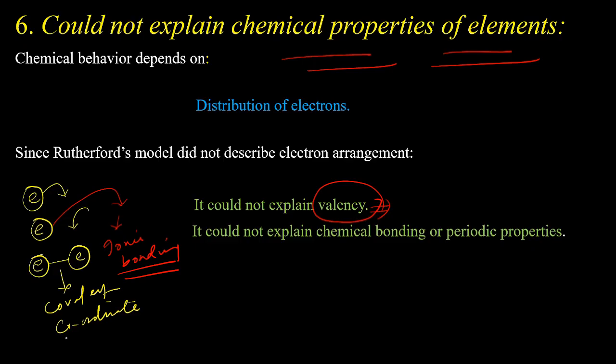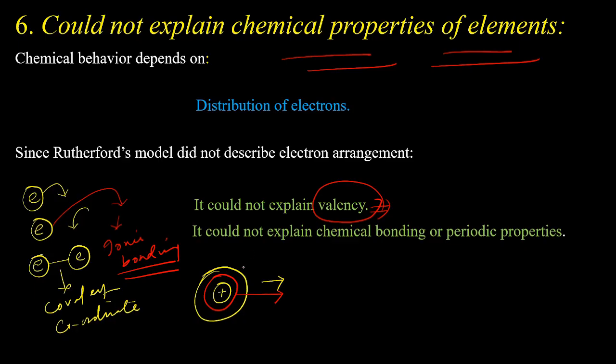But Rutherford's atomic model is only saying that electrons are rotating around the nucleus in any circular path. So his atomic model cannot give any explanation about the distribution of the electrons around the nucleus. That means how the electrons are rotating around the nucleus, how many electrons are there in a particular circular orbit, is there any specific amount of energy of the electron when it is rotating around the nucleus. Rutherford's atomic model is totally silent about all these things.